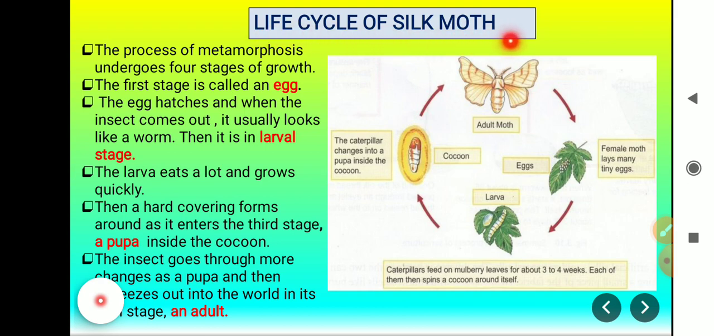Life cycle of a silk moth. In the process of metamorphosis, it undergoes 4 stages of growth. The first stage is called an egg. The egg hatches when the insect comes out of it. It usually looks like a worm. This is called the larval stage. The larva eats a lot and it grows quickly. Then a hard covering forms around it as it enters the third stage, that is the pupa inside the cocoon. The insect goes through more changes as a pupa and then it emerges into the world in its adult stage. That is the silk moth.